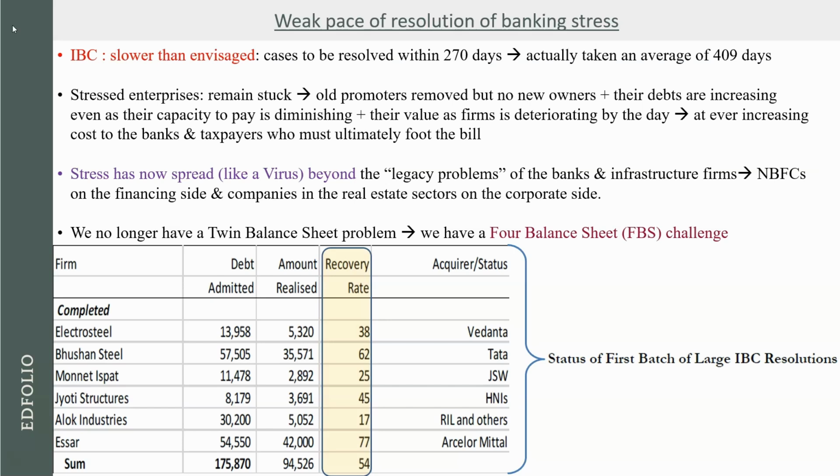So IBC, when it was envisaged, it was said that within 270 days, that means within a year, the problem will be resolved either through liquidation, that means आप auction कर दोगे पूरी company का, or you will find a particular solution. All the creditors will sit together and find a solution how to better run this company so that they can get their money back. That is called the committee of creditors.